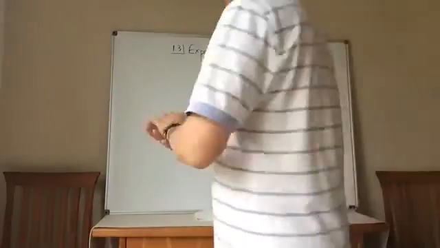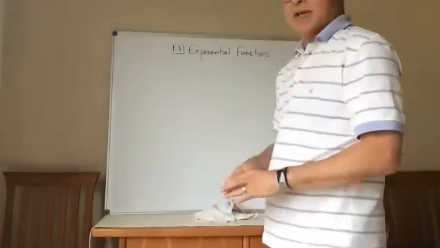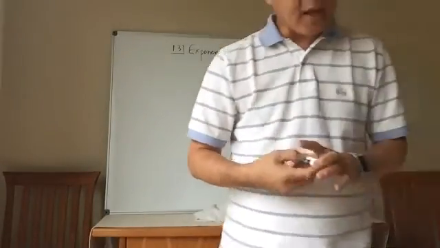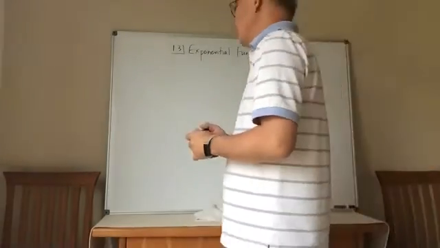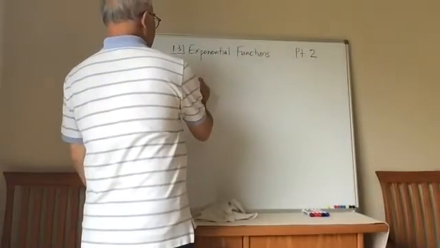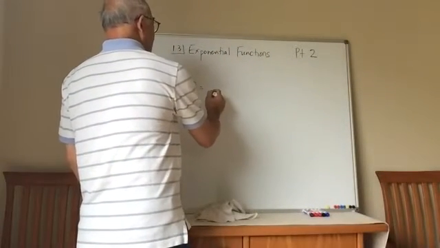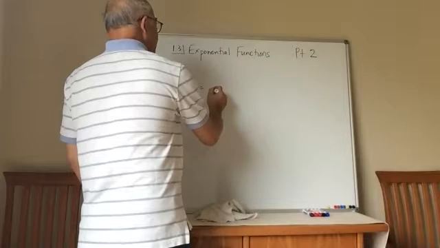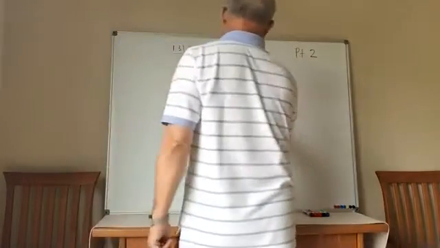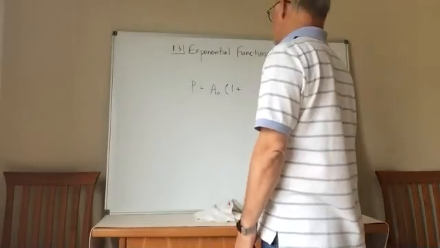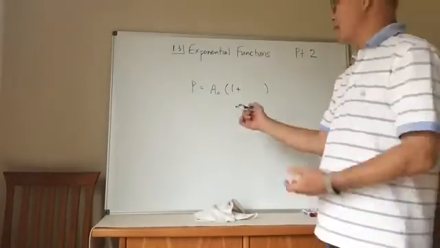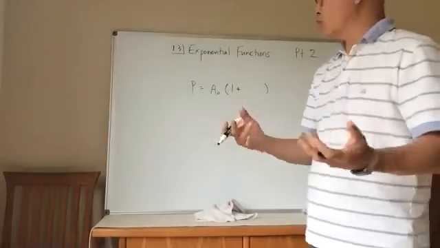Okay, so we're gonna quickly finish up the second part of 1.3, and that is compound interest. If you remember this, the equation went like, if we had the initial amount, and we are going to compound interest. So compound interest generally obviously means it's gonna be a positive thing. It's gonna be an exponential growth, right?